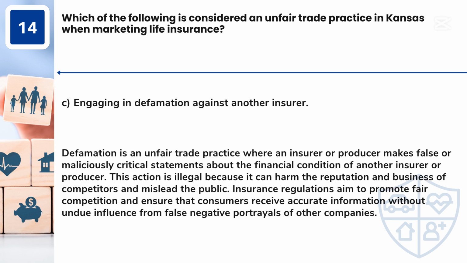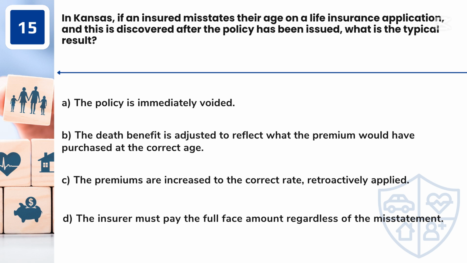Answer: C. Engaging in defamation against another insurer. Defamation is an unfair trade practice where an insurer or producer makes false or maliciously critical statements about the financial condition of another insurer or producer. This action is illegal because it can harm the reputation and business of competitors and mislead the public. Insurance regulations aim to promote fair competition and ensure that consumers receive accurate information without undue influence from false negative portrayals of other companies.